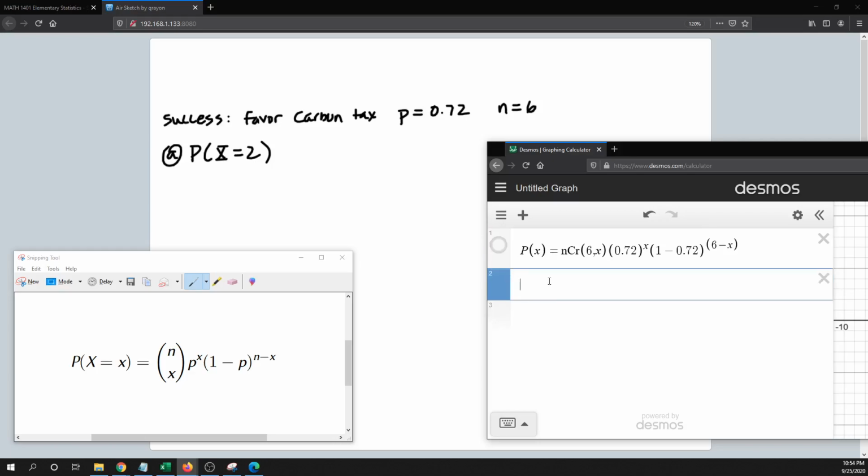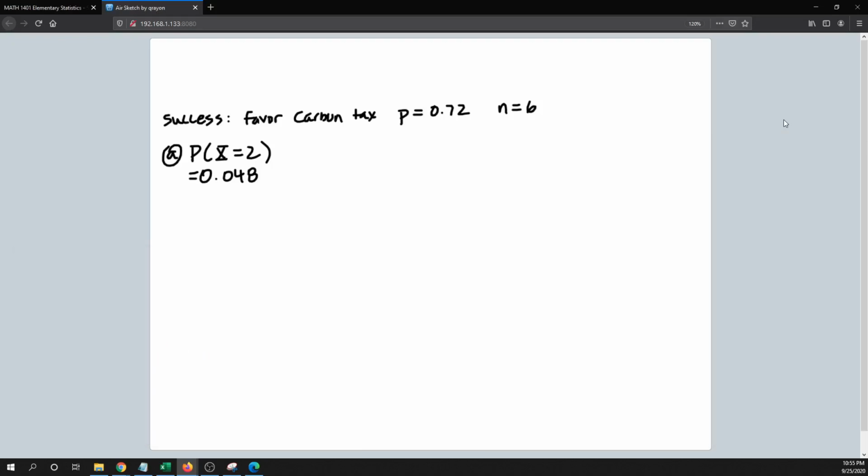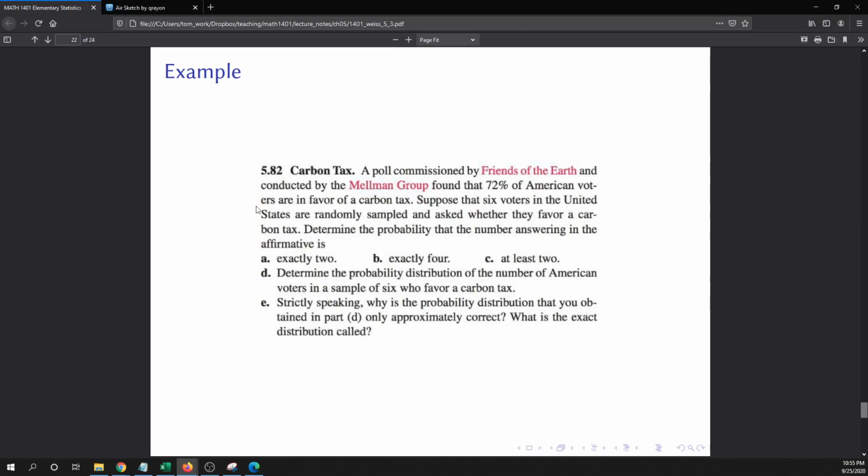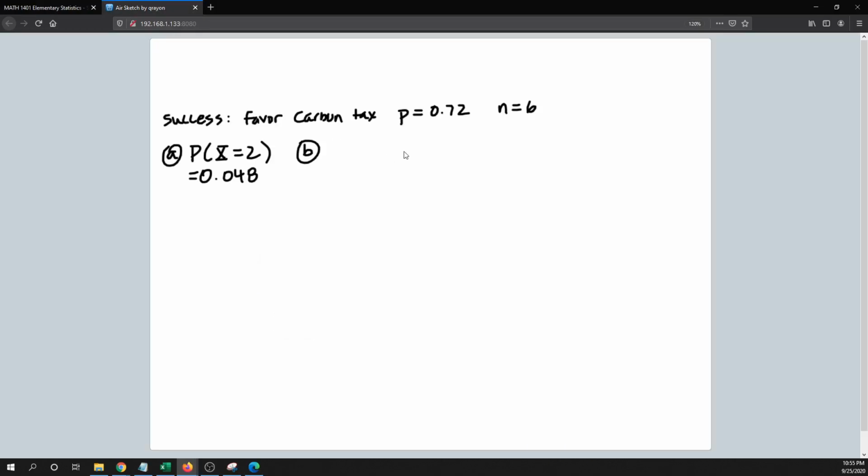Here we want to know the probability that x equals 2. Now that we have the formula typed in, we can just do P of 2. We see that we get 0.048. Let's go with 3 places like that. That's part A. Part B: they want to know the probability that it is exactly 4.